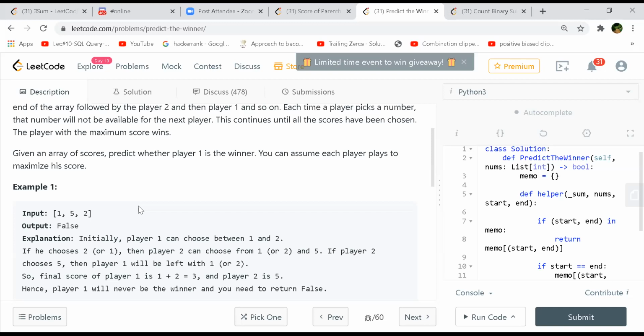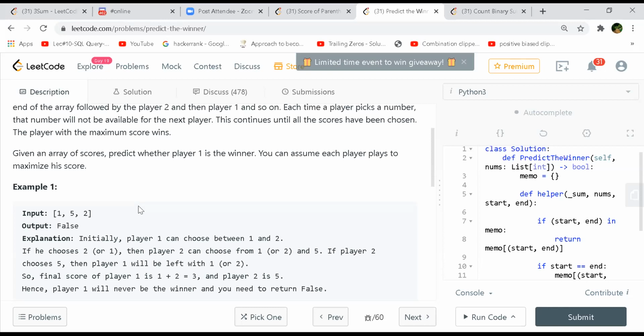But in this case, if you see the input, it can be odd also. In that, it was always even. So this is a general implementation of that problem. So here there are chances of either winning or losing, or even a draw.